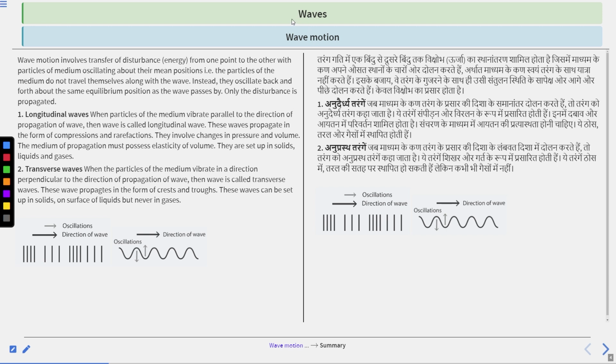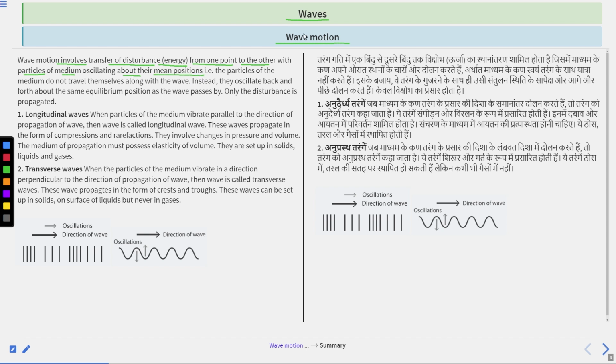So, the topic is waves. Wave motion. Wave motion involves transfer of disturbance, or we can say transfer of energy, from one point to another, with particles of the medium oscillating about their mean positions. Clear?